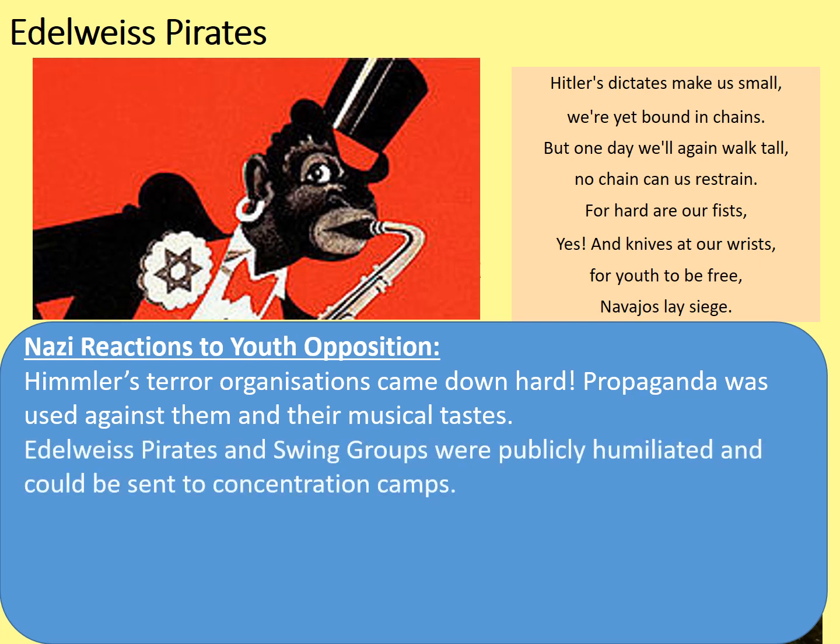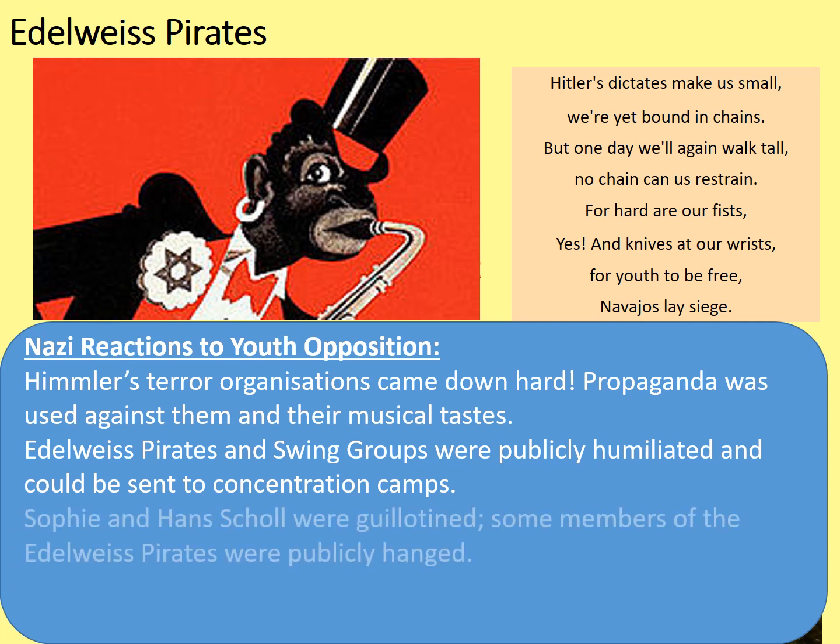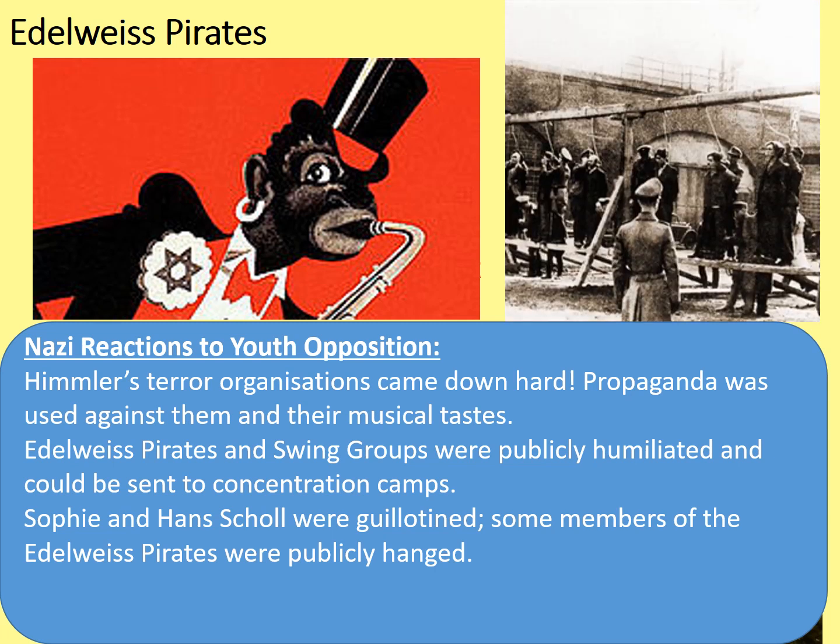Edelweiss Pirates and swing groups were publicly humiliated and could even be sent to concentration camps. Sophie and Hans Scholl were guillotined. Some members of the Edelweiss Pirates were publicly hanged, especially towards the end of World War II. Here is a picture of them being prepared to be hanged in the town of Cologne in Germany. These Edelweiss Pirates in particular had put up anti-Nazi propaganda towards the end of the war. As Allied armies were approaching, they were judged to be traitors, and they were publicly hanged all at the same time. None of them was older than 14.